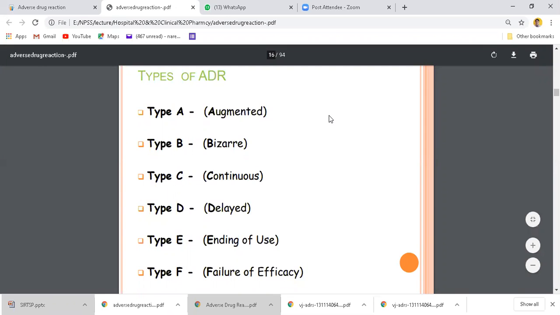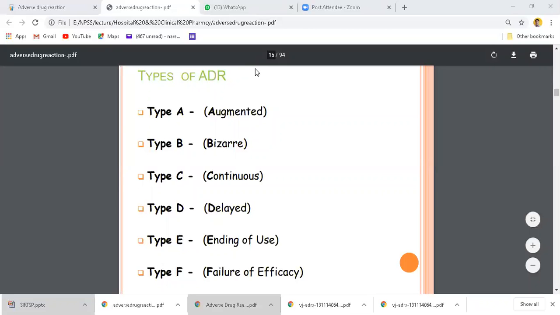E is the ending of use of drugs, or withdrawal symptoms of that particular drug. And F is failure of efficacy: the particular drug is not giving the desirable or expected response in the body. These are the types of adverse drug reaction. We will discuss these types in our next class.